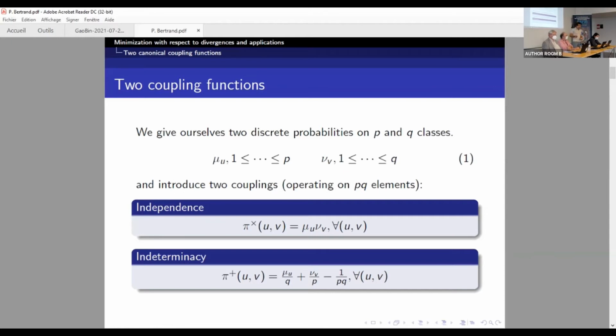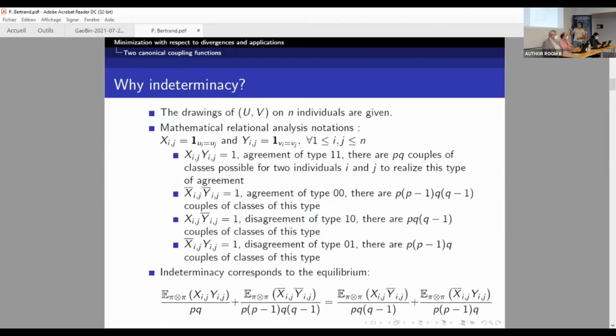But in the discrete case, what we do is we provide two functions that are, in some sense, canonical. The first one is independence, it's the product. And the second one is indetermination. It's basically the sum of the margins. Not exactly, but we'll say that.